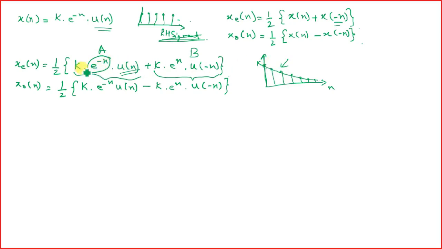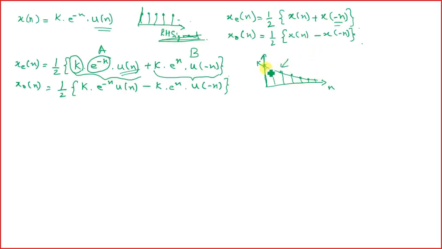And the k part will give you the initial amplitude, right? Now coming to the second part, we are having u of minus n. That means the step function is present in the negative domain. That means it will make the signal left-handed. And in that domain we are having an exponentially increasing signal.